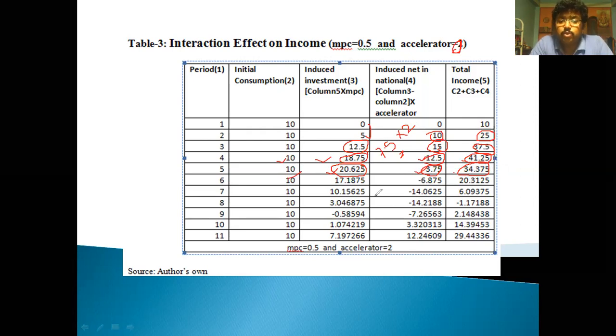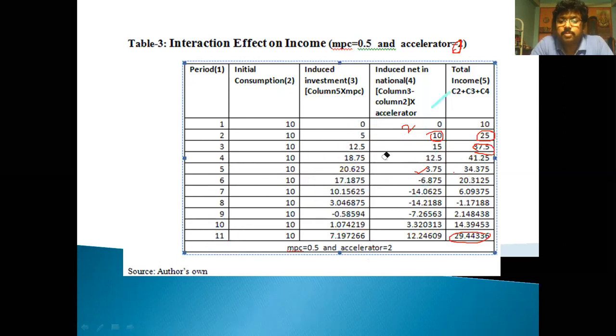So in this way we get the induced investment and induced net national income, and ultimately the total income up to the POT level. This is the investment, and this is the national income, induced net national income. It is the total income. So if we plot these values in a graph, then we get the graph.